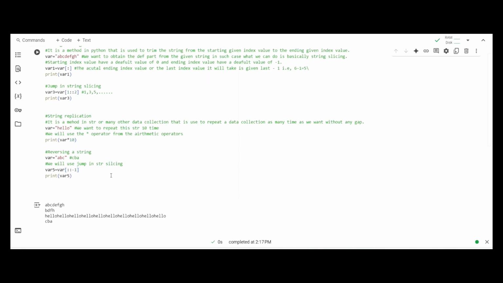So how can we select the last n elements from the given string?